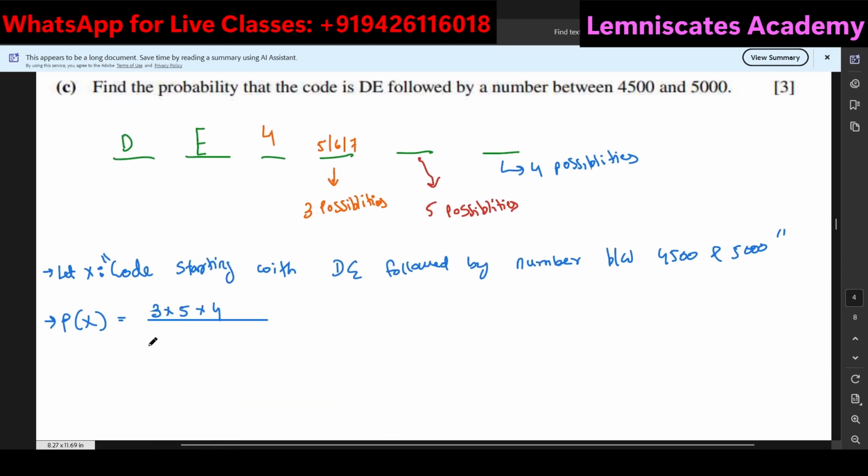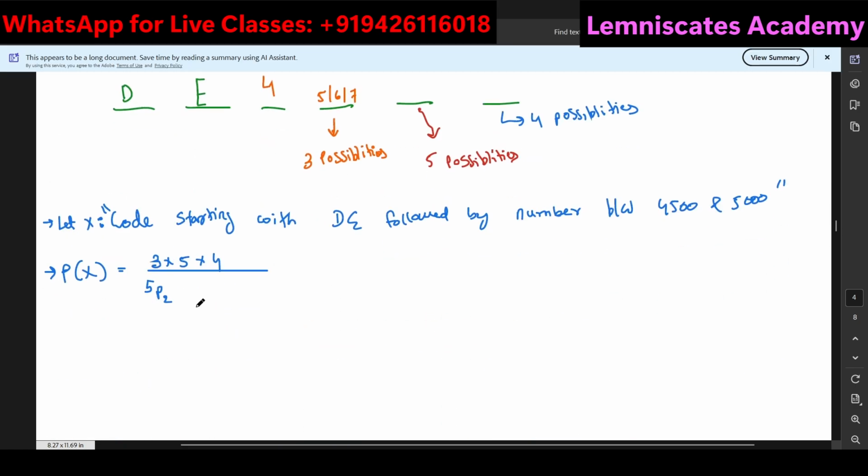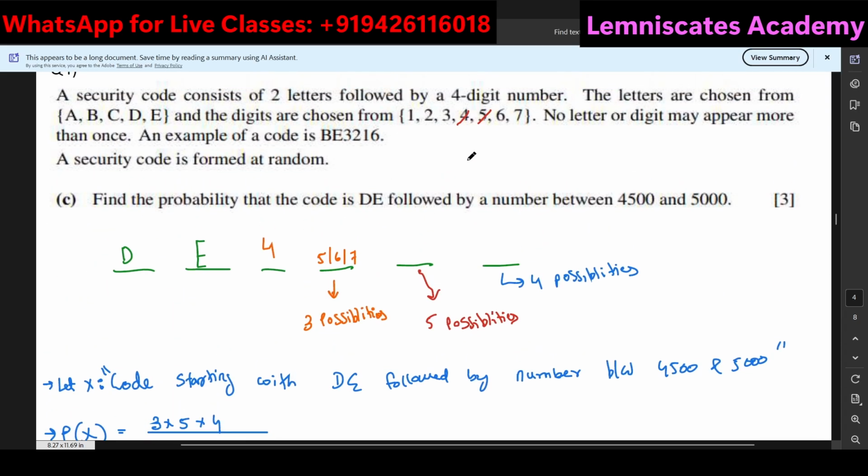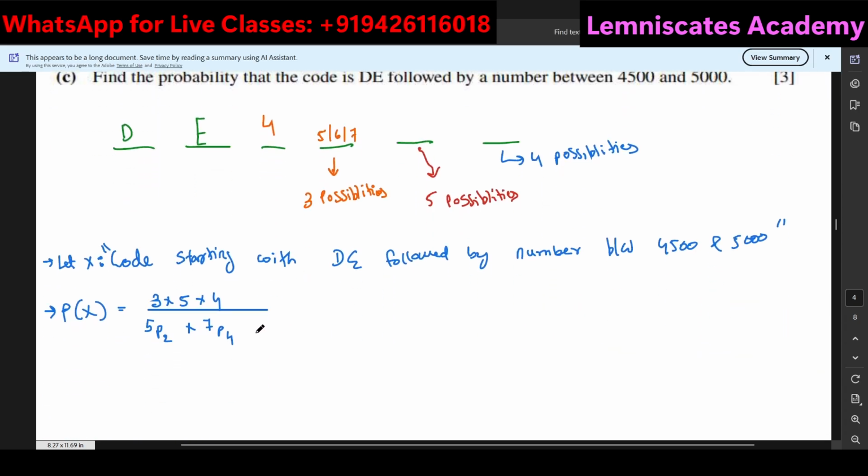So in the denominator, the total outcomes will be 5P2 multiplied by 7P4 for the digits part. So yeah, if I substitute this into my calculator and get my answer, of course you can't see my calculator, but I am doing it in the same way that I've written right now on the board. So the answer that I'm going to get is 1 over 280.